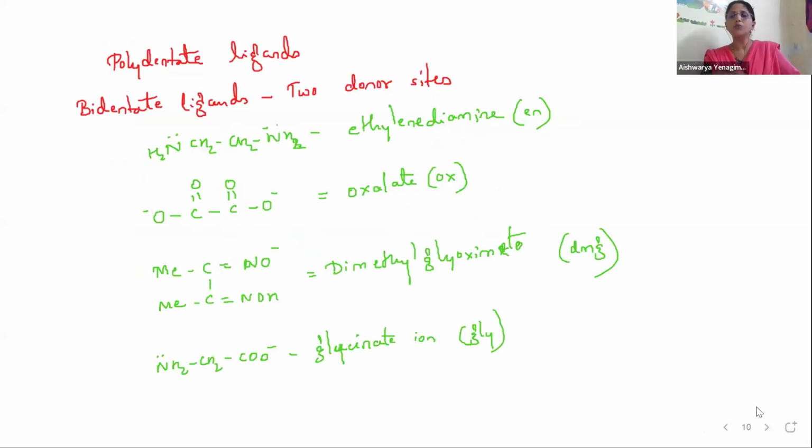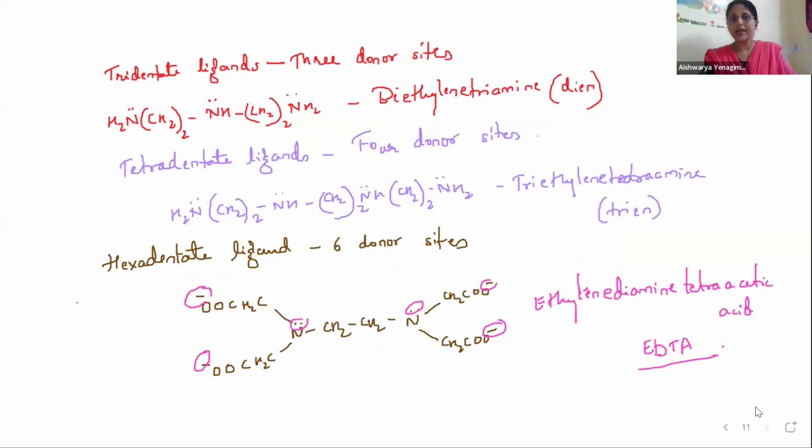Then we have polydentate ligands. In polydentate ligands, how many come? Bidentate ligands we have, tridentate ligands we have, tetradentate ligands we have, and hexadentate. Bidentate means ligands having 2 donor sites. You have EN, you have OX, you have DMG, you have GLY. So what do all these mean? EN is ethylene diamine. Then OX is oxalate. It is having 2 donor sites. Dimethyl glyoximate, it is having 2 donor sites, DMG. Then glycinate ion, that is GLY, it is having 2 donor sites. So these are examples for bidentate ligands.